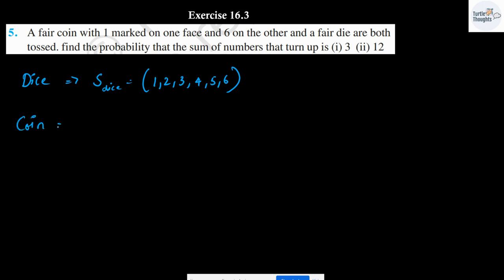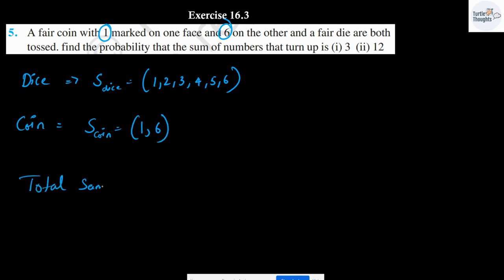The sample space of the coin is usually head or a tail, but here one face is marked as 1 and the other face is marked as 6. So the sample space of this special coin is going to be either 1 or 6.